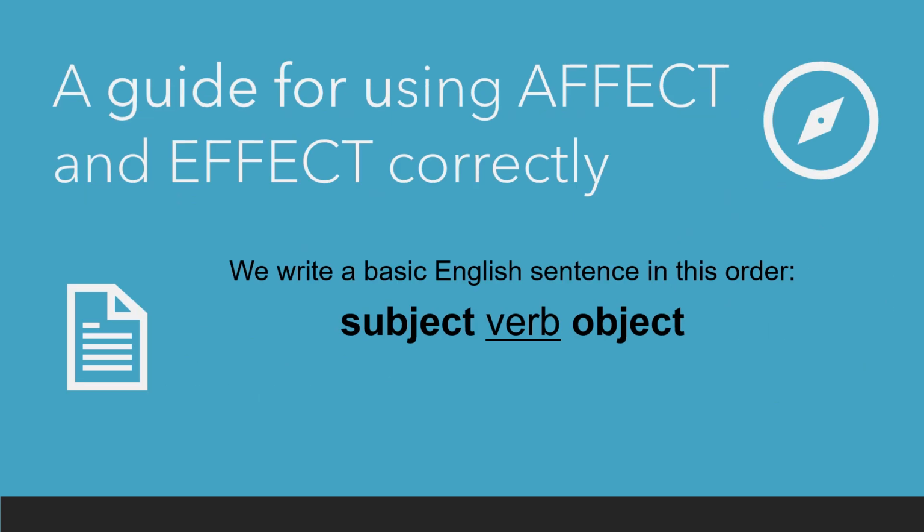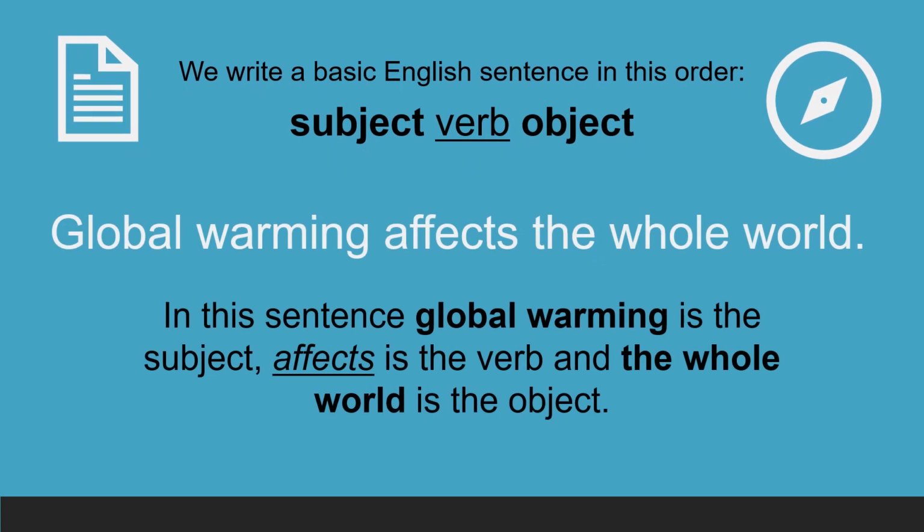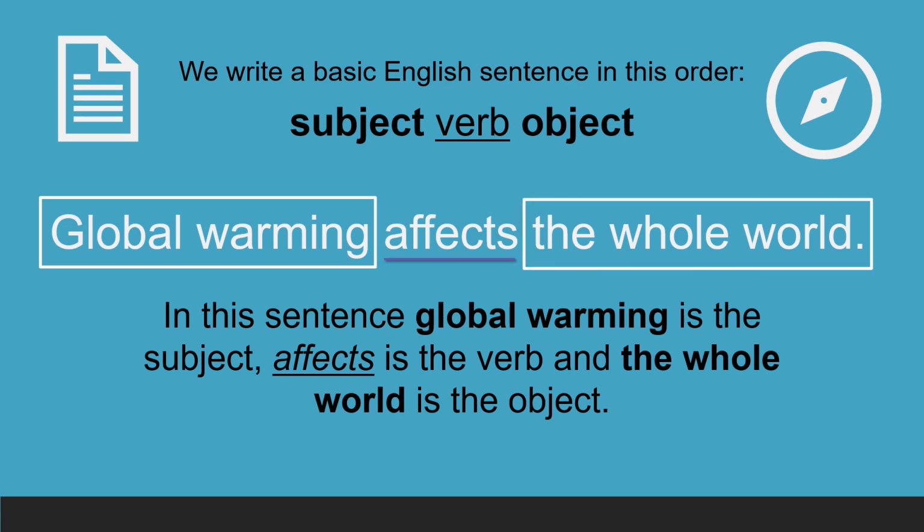A guide for using affect and effect correctly. We write a basic English sentence in this order: subject, verb, object. Global warming affects the whole world. In this sentence, global warming is the subject, affects is the verb, and the whole world is the object. The verb affect is the correct choice here because a verb fits the grammar of this sentence.